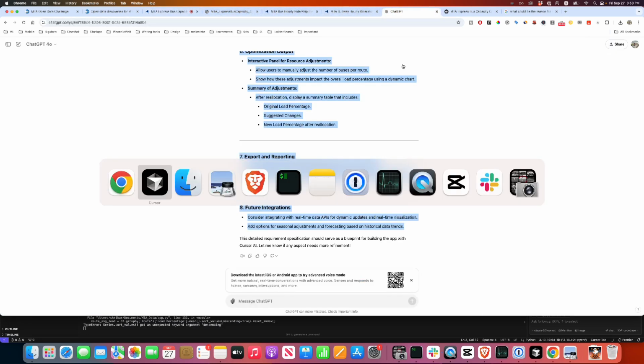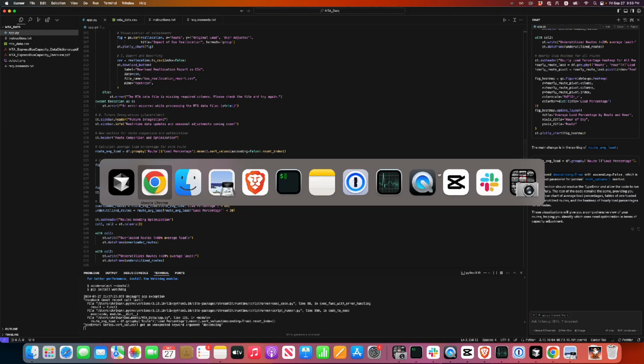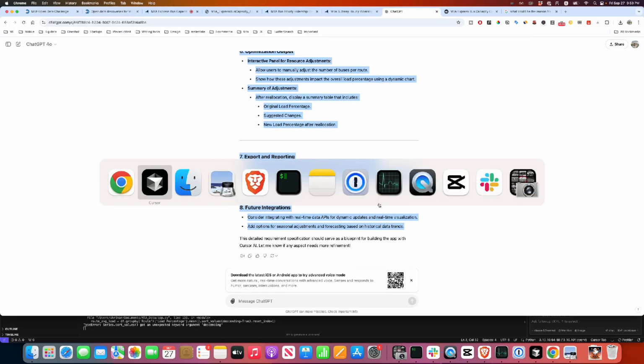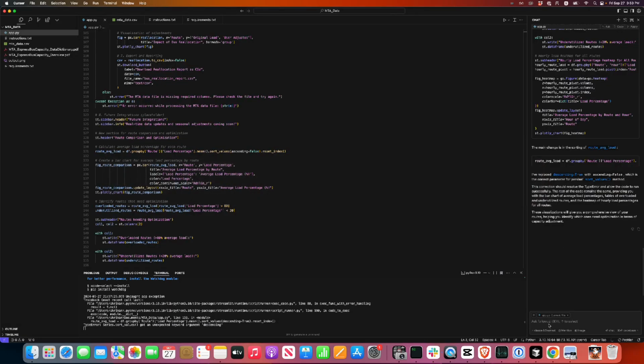So we can actually tell, can you provide a way to simulate or shuffle buses around to reduce the load?